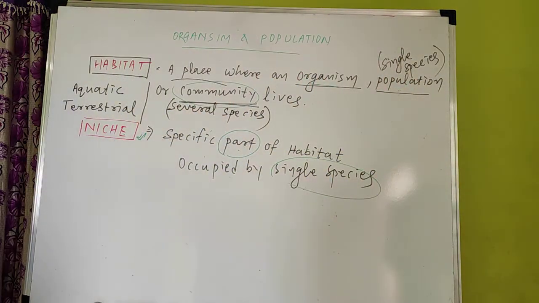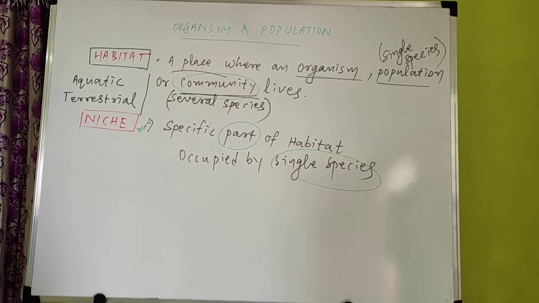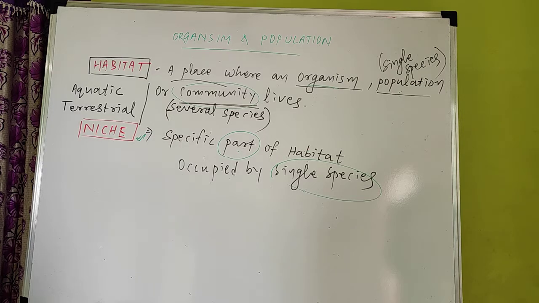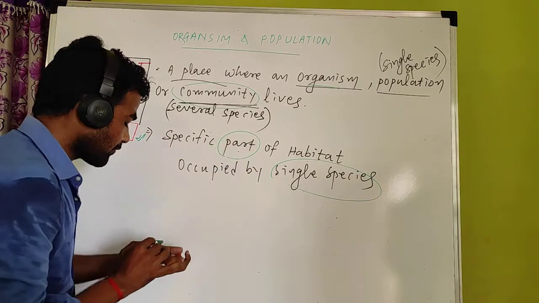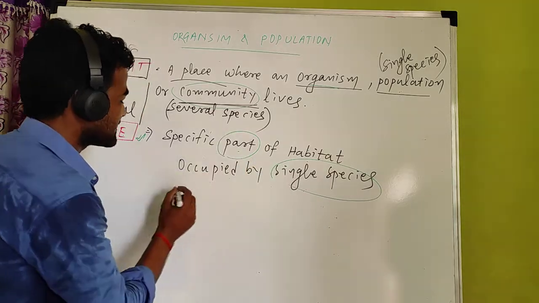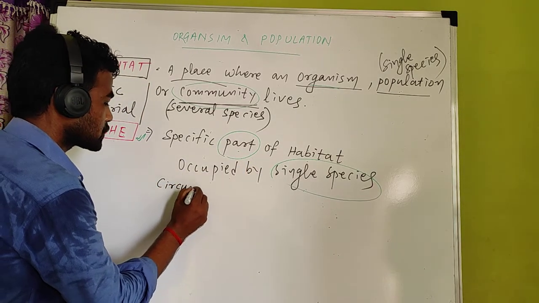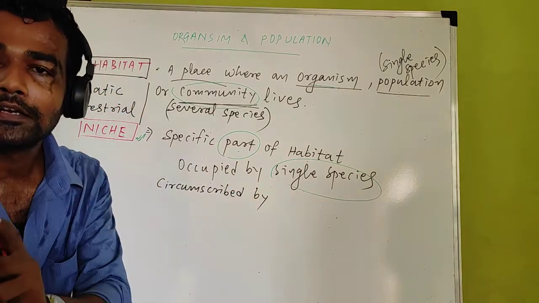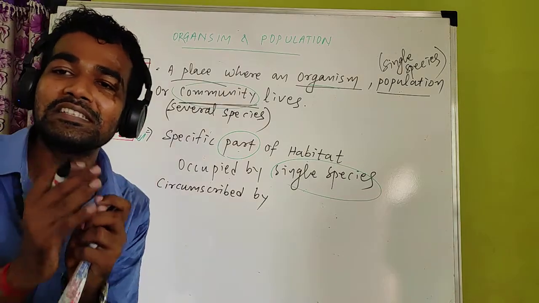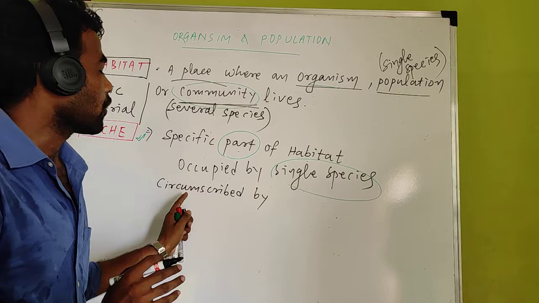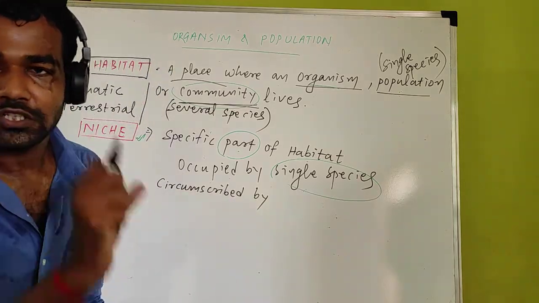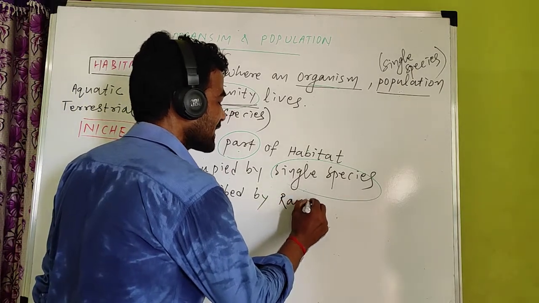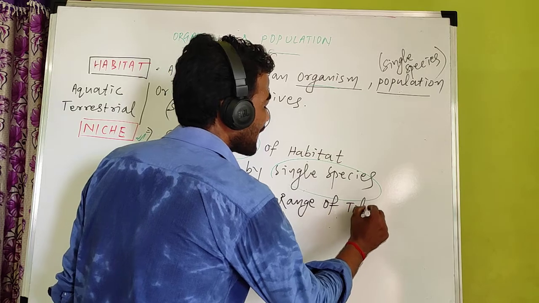Now come to the third point. What is the third important point about the difference between habitat and niche? This niche is a specific part of habitat occupied by a single species and circumscribed by, meaning determined by. Who determines this, or how is niche determined? Niche is circumscribed by some factors. It is circumscribed by range of tolerance. Listen carefully. Range of tolerance.